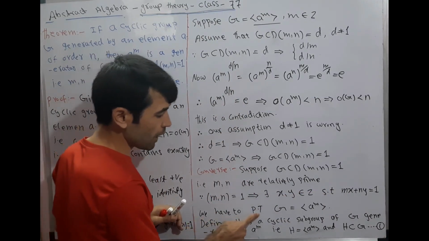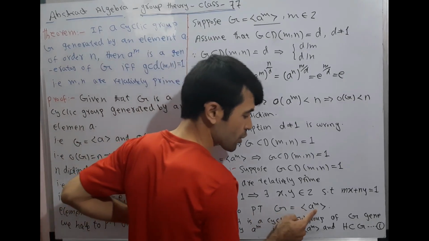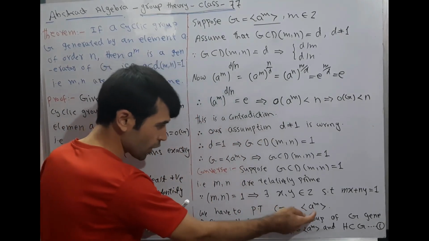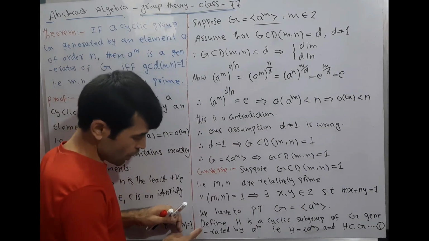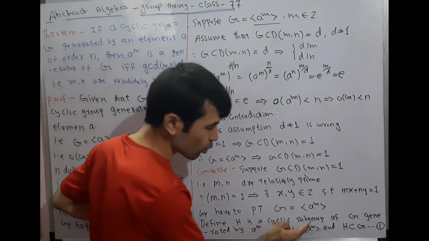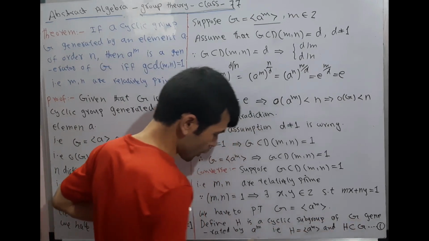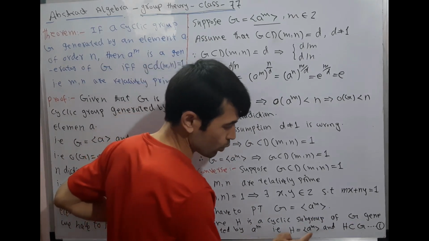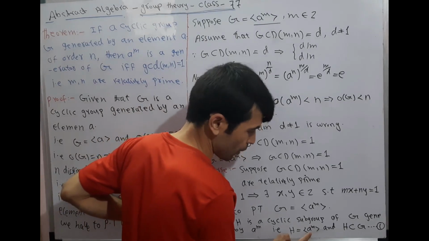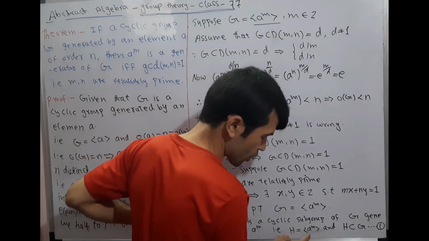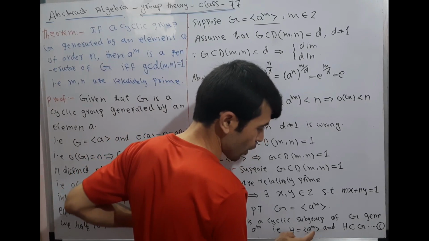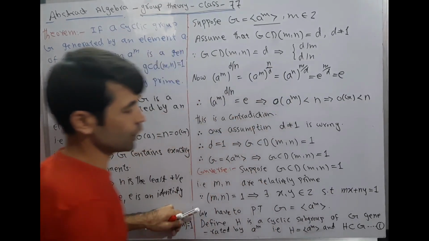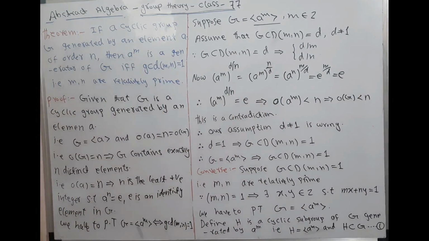We have to prove that G is equal to the cyclic group generated by a^m. Define H as the cyclic subgroup of G generated by a^m. That is, H is equal to the cyclic group generated by a^m, and H is a subset of G. It is relation 1.